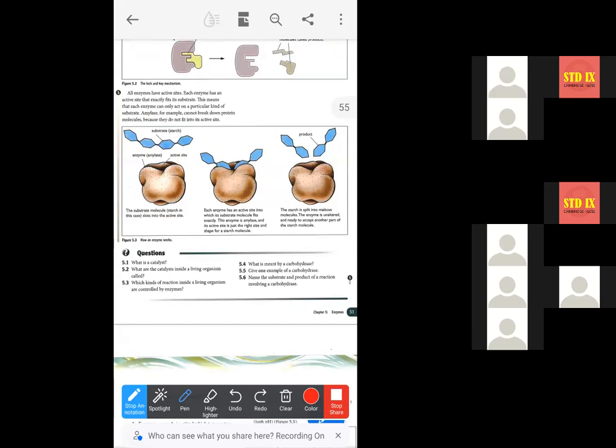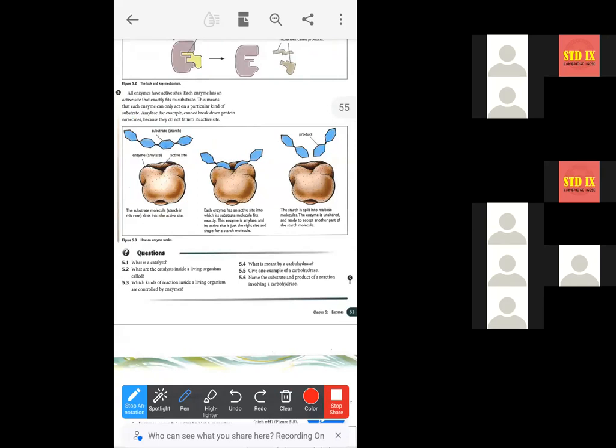Now mark, when the substrate binds to the enzyme and makes the enzyme-substrate complex, the enzyme controls the reaction. After the reaction, the shape or chemical structure of the substrate gets changed. So from the starch, we get the product. At the end of the reaction, the product is maltose here.